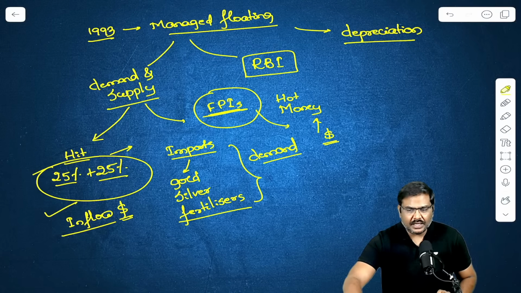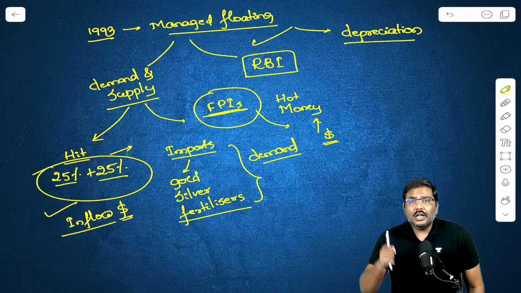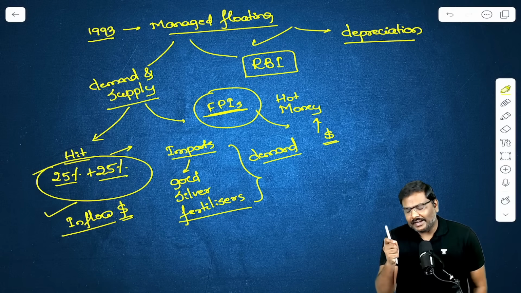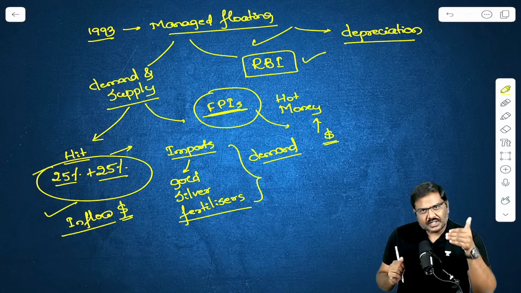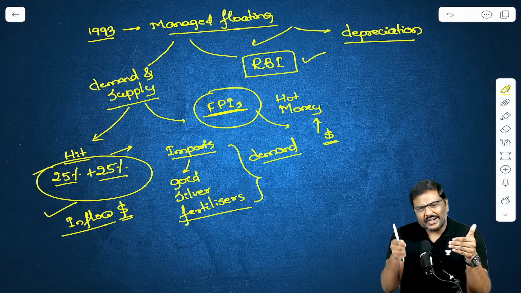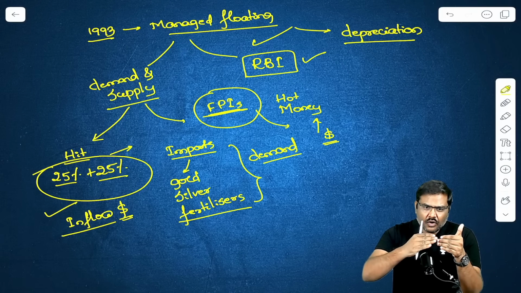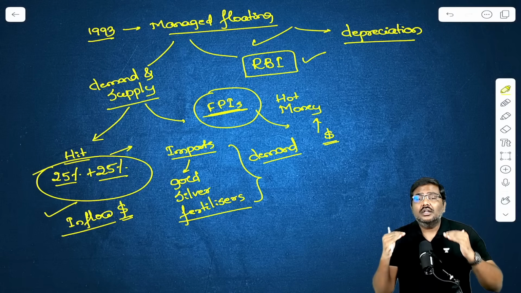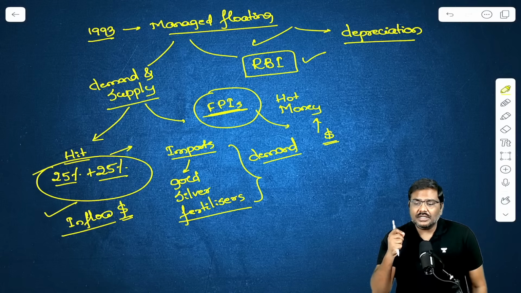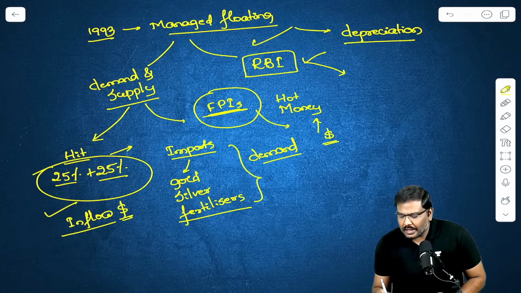This is the reason why rupee is depreciating, and the depreciation is very fast because of the lesser intervention. I repeat, lesser intervention of RBI. Because listen to me carefully now. If there is too much supply of rupee in the forex market and very high demand for dollars, RBI can intervene, supply dollars from its forex reserves, purchase the rupees, thereby stabilizing the exchange rate. Now, how much is the supply of dollars? How many dollars have been sold by the Reserve Bank of India? That amount of dollars sold is much lower compared to recent time periods.